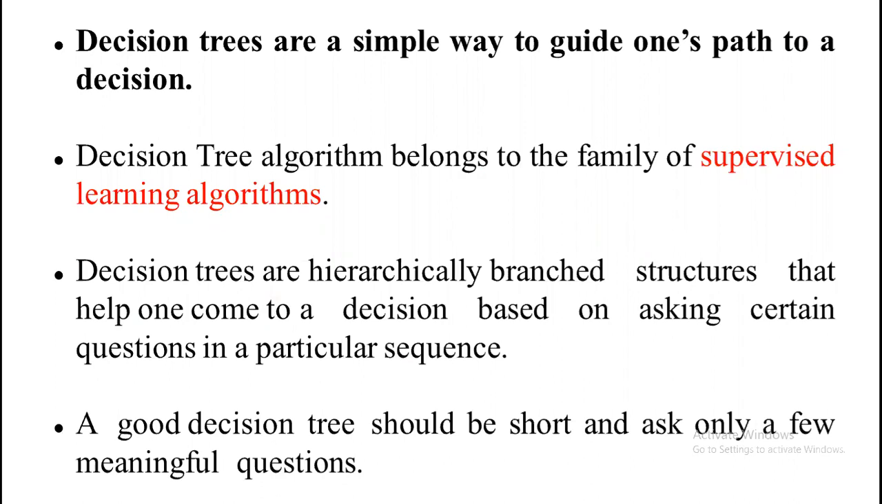Decision trees are hierarchically branched structures that help one to come to a decision based on asking certain questions in a particular sequence. A good decision is the one that should be a shortest one and should ask only few meaningful questions.